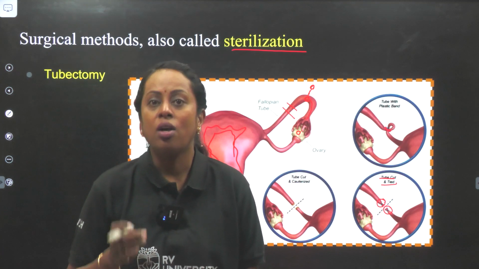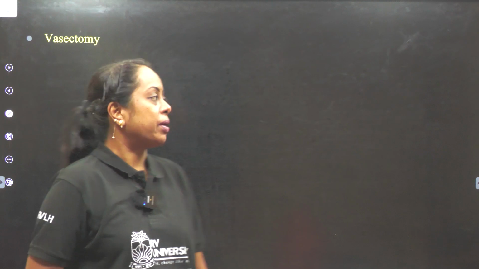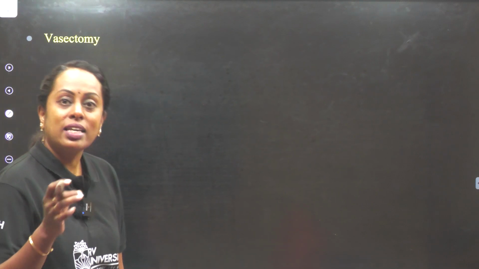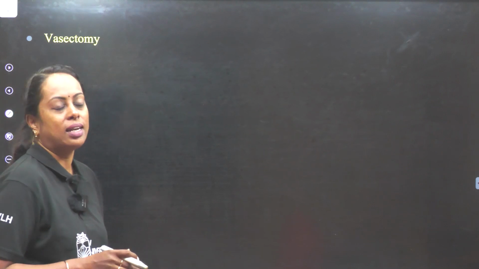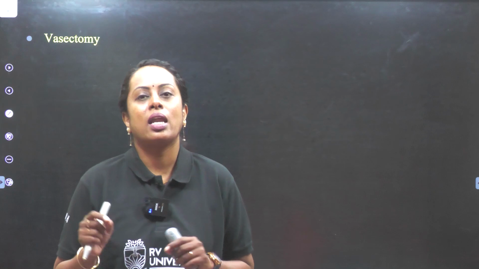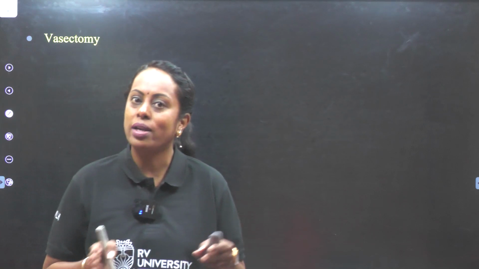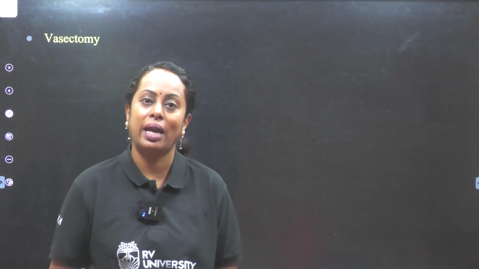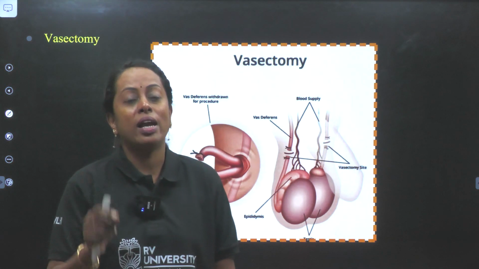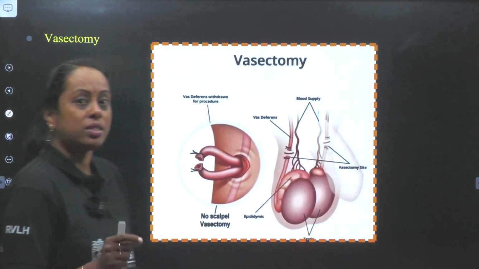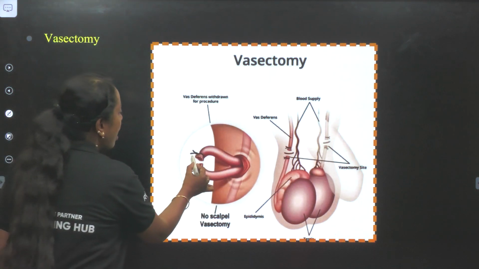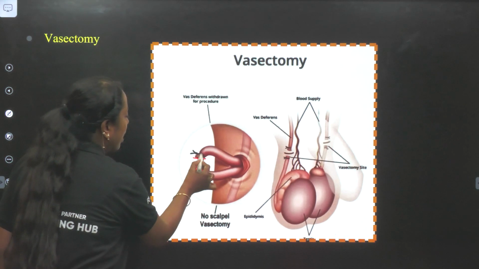Now we'll understand what is meant by vasectomy. I finished tubectomy, now it's vasectomy. Vasectomy refers to male sterilization. How to remember it? We came across the secondary reproductive organ involved in the transportation of gametes in males, which is known as the vas deferens. So we identify where exactly the vas deferens is present and make a small incision. We take the vas deferens, cut the ends, and knot it.